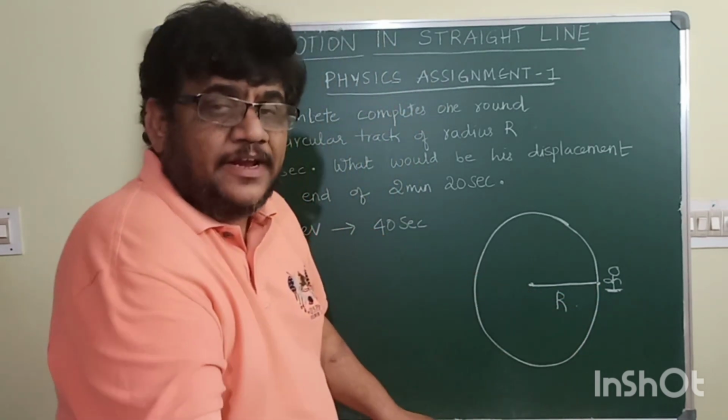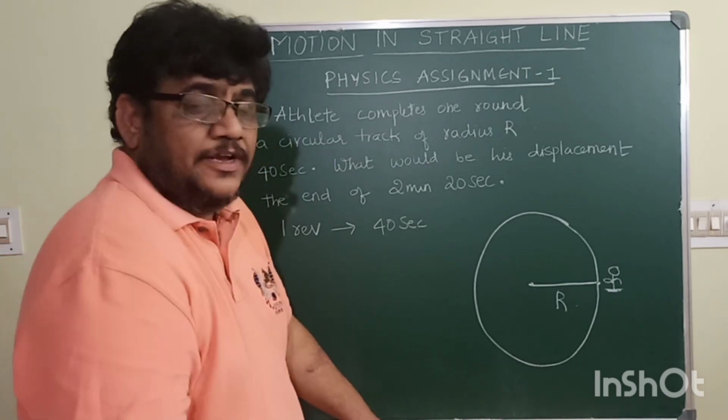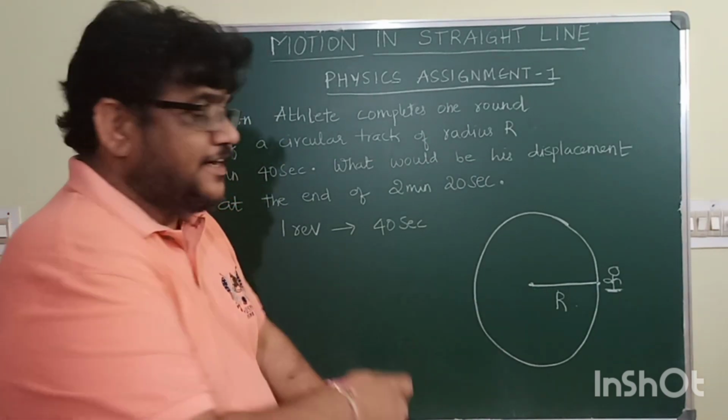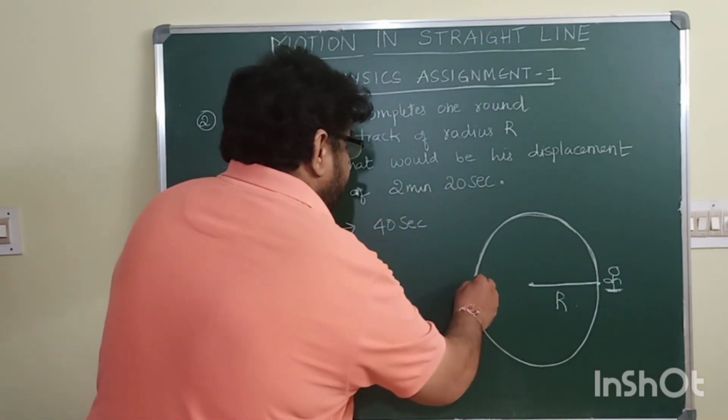Now what is the remaining time left out? Another 20 seconds is there. So in that last 20 seconds, the athlete will move from this position to this position.